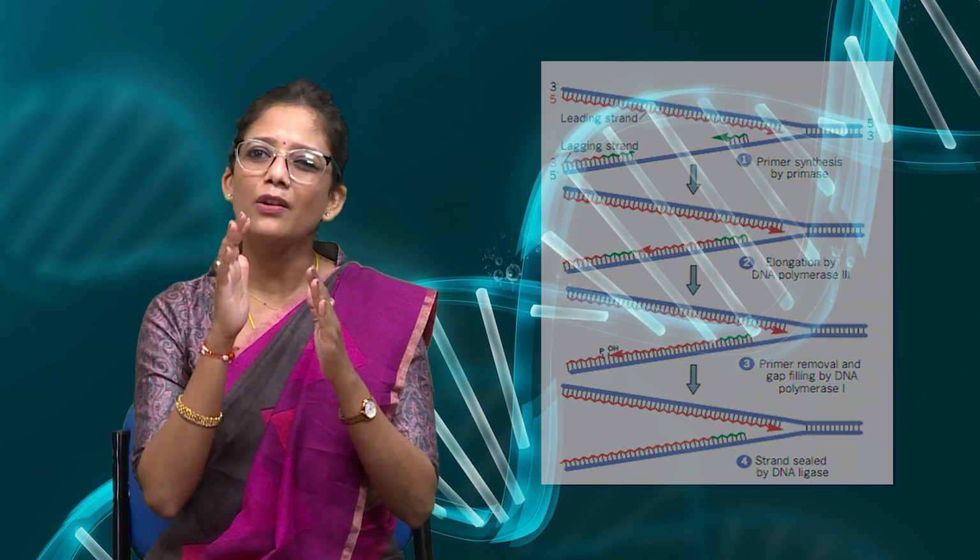So this is just an overview of DNA replication. It's a very complicated process that happens in the cell, and it is very much regulated. All the regulation, how it happens, all the steps in detail, what attaches first, what leaves the DNA first, all these things we will be studying in detail in the subsequent lectures.